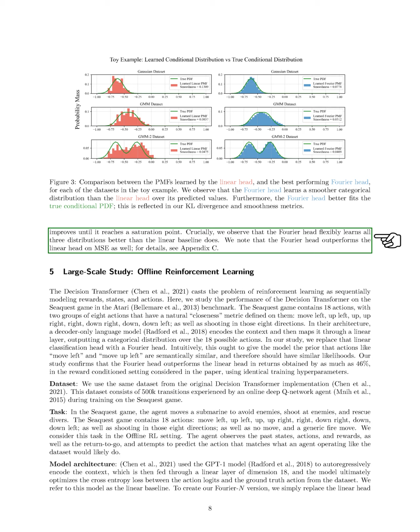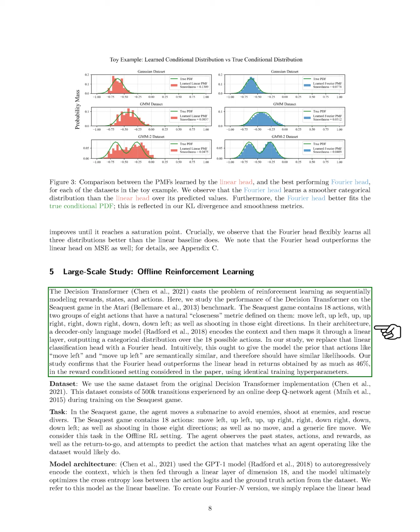Section: Large-Scale Study, Offline Reinforcement Learning. In this section, we examine the decision transformer, which approaches reinforcement learning by modeling rewards, states, and actions sequentially. We focus on its performance in the Seaquest game from the Atari benchmark. This game features 18 actions, including moving in various directions and shooting, with 2 groups of actions that are closely related. In the original architecture, a decoder-only language model processes the context and outputs a distribution over the 18 actions